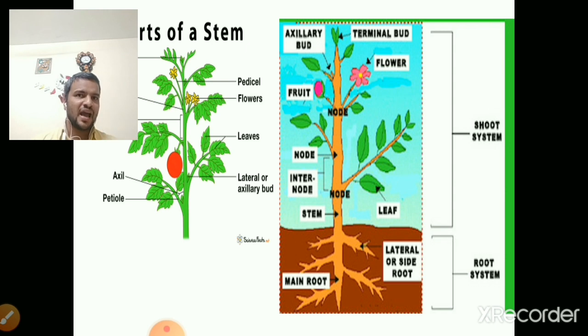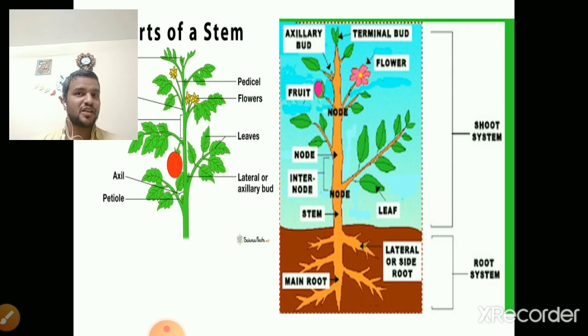Next, you may have the words axillary bud and terminal bud. An axillary bud is a bud which has grown on the stem axis or the plant axis. It has grown on the axis, that's why it is referred to as an axillary bud. And what is a terminal bud?